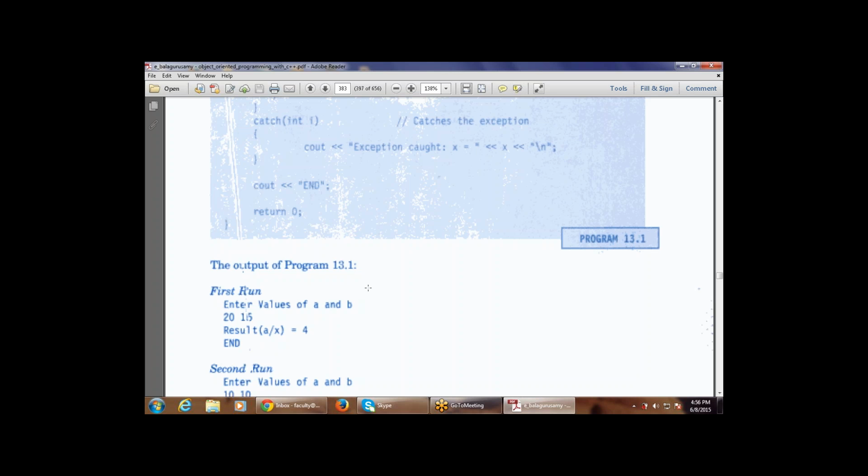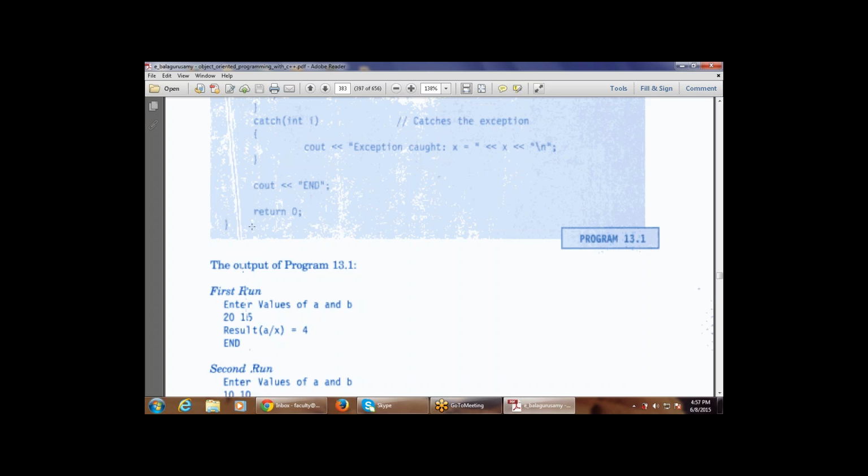Now there is a result, that is a divided by x. Whatever the result is, that is a divided by x. Now what is the value of a? That is 20. This is 15, I think. Yes, so 20 minus 5 is 15. So now the x value is 5, because 20 minus 15 is 5. So x equals 20 minus 15, that is 5.